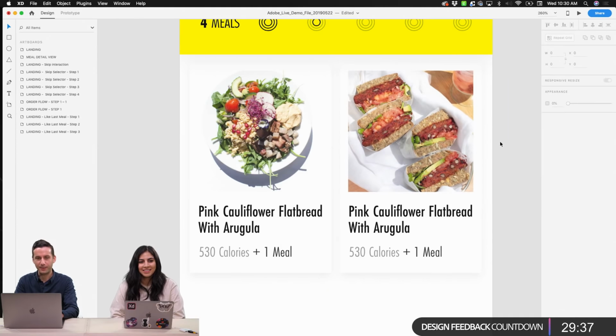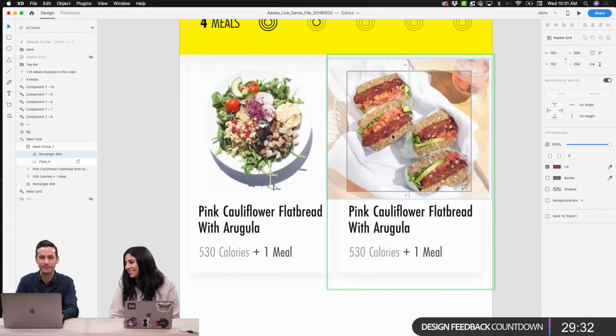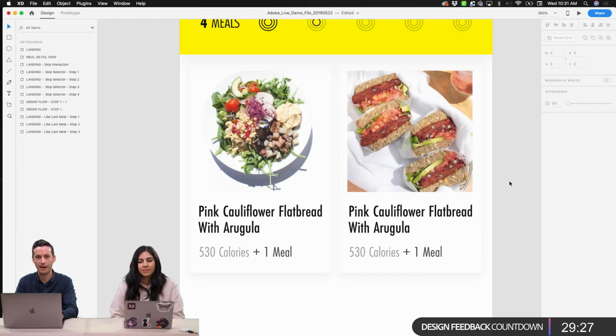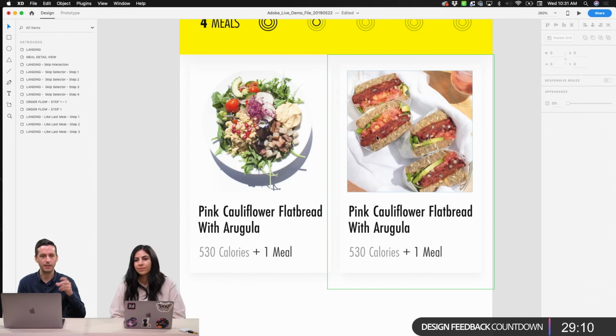So this is where I get really into the nitty-gritty of like, there's a weird little section of the image that's showing up. Now I'm moving my background. Little section of the image, so we just like to make sure that we have a nice crop. But you can see, because we're creating a consistent card layout here, even though these images are quite different, they still function somewhat well together. And that's something where a lot of these images, especially as we were to move into the build of this application, those are going to be driven by a database somewhere and just loaded in automatically. We might not be able to determine what that image is going to look like when it's coming into the app.